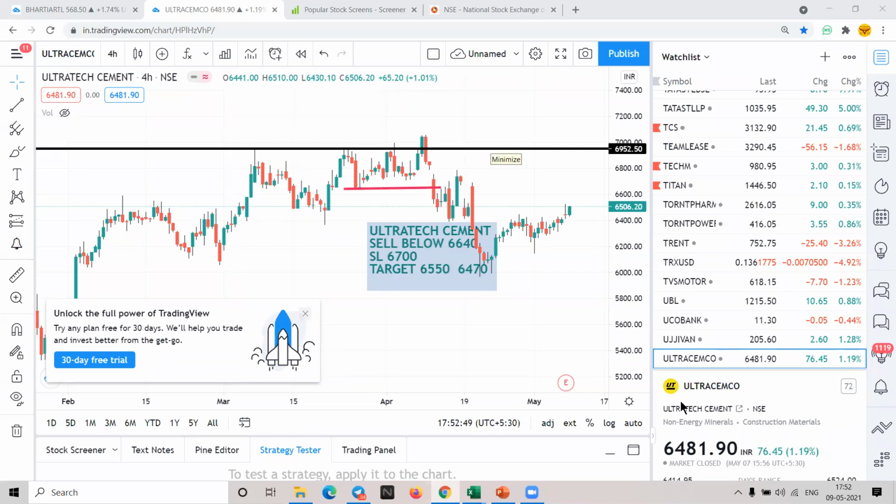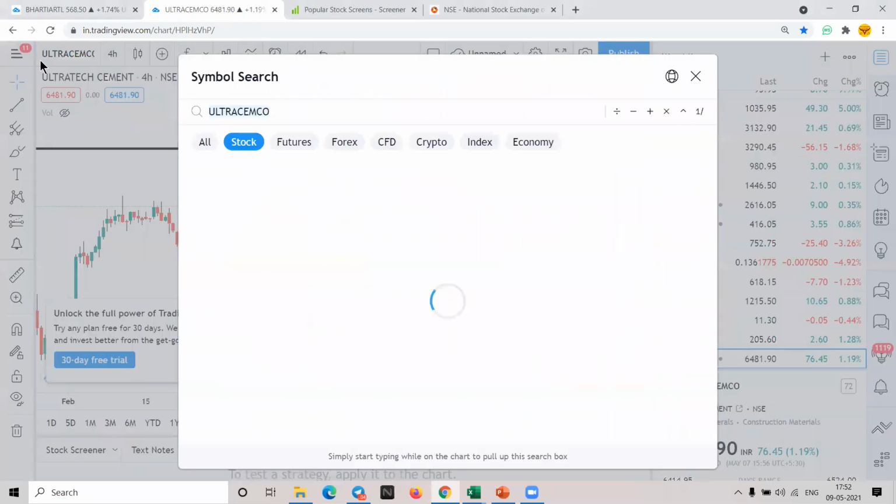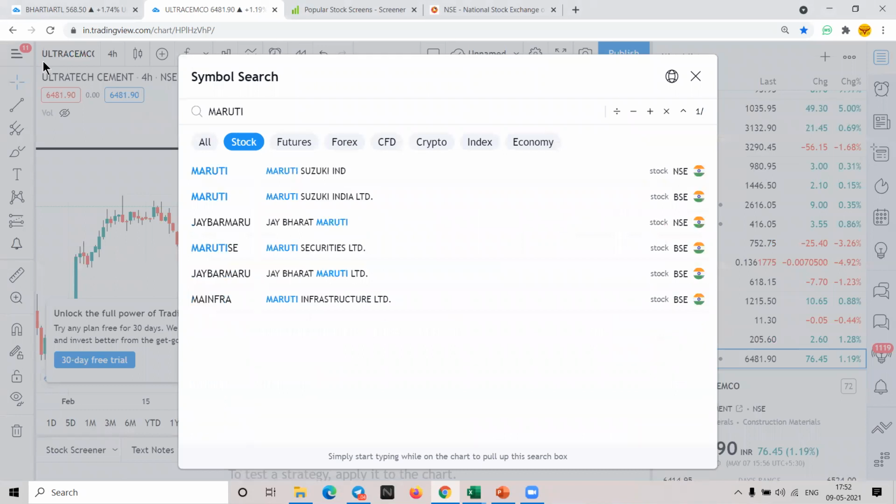I think I'm following Maruti. So Maruti is making a low, high and low. I think a pullback has started. So is it right?